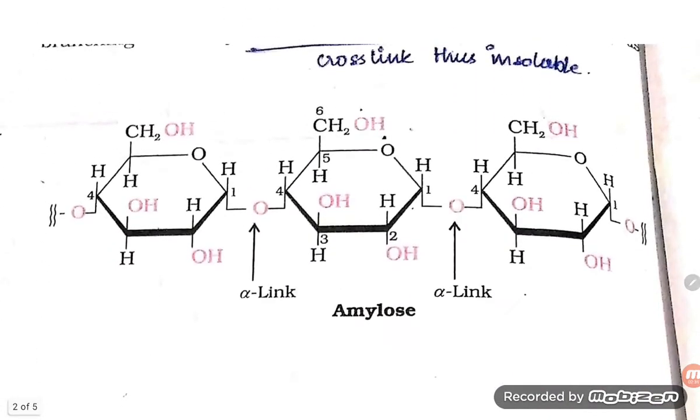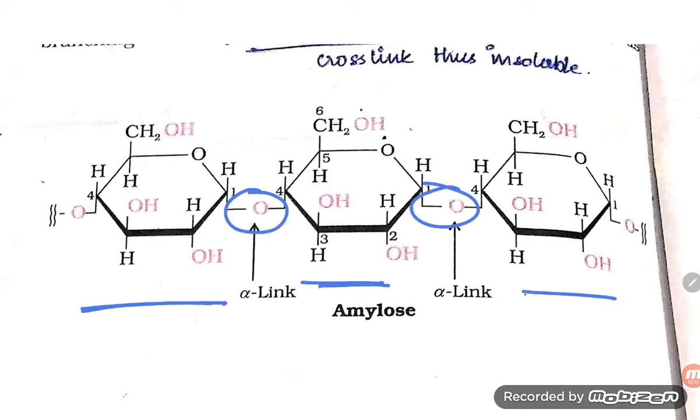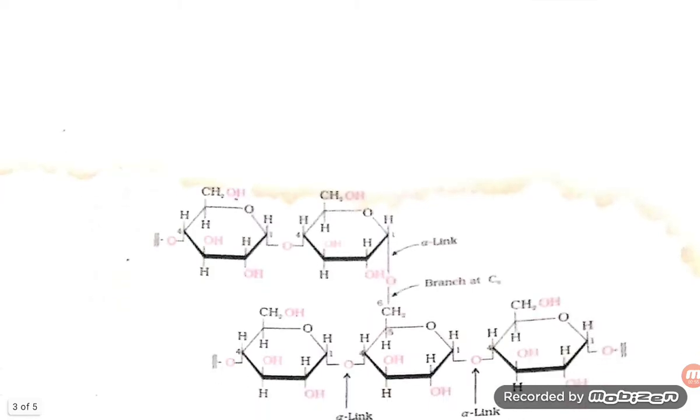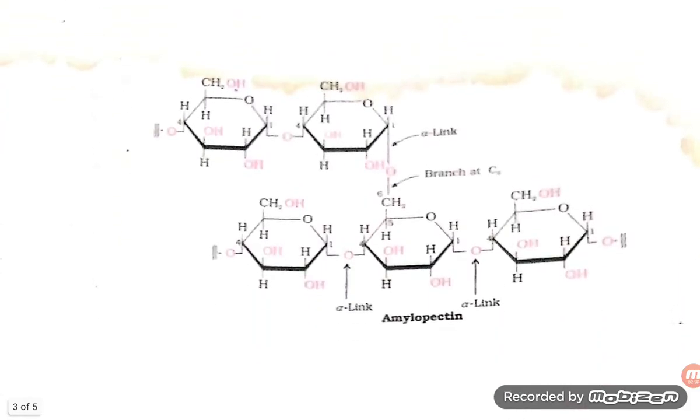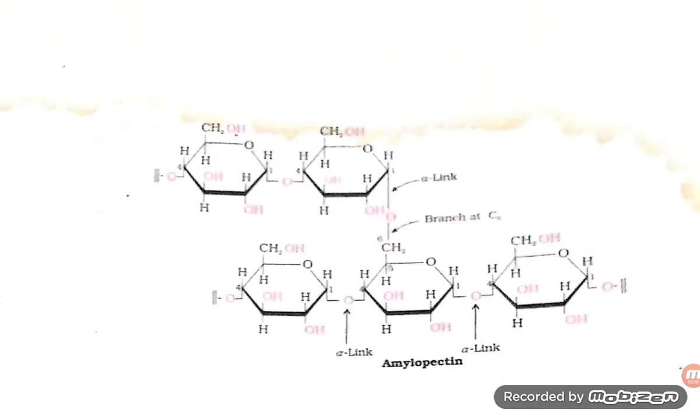So here you see, students, this is alpha-D-glucose, and this is alpha-D-glucose, and between them there is a loss of a water molecule, and they form amylose. But when you talk about amylopectin, it is a polymer where there is branching.